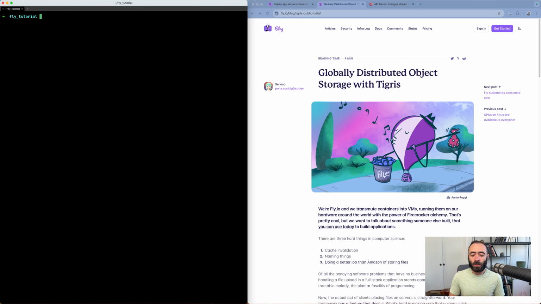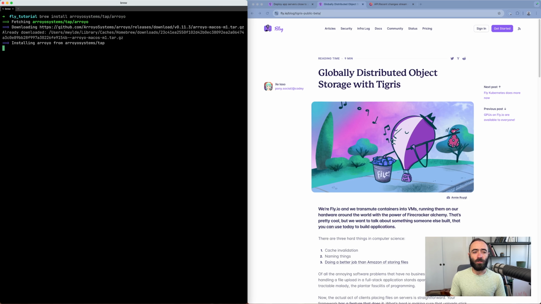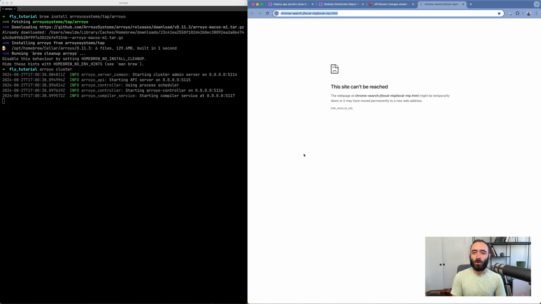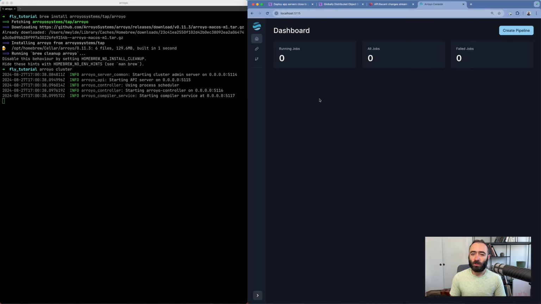So we're going to start running this pipeline locally first so that we can iterate on it and make sure it's doing what we want before we deploy it. The easiest way to do that is to install Arroyo locally. So I'm going to do that using Homebrew. If you're on Linux, you can do this with a shell script we provide, or you can run it on a Docker container. And with that installed, we can just run a local cluster. I can pull up the web UI in my browser.